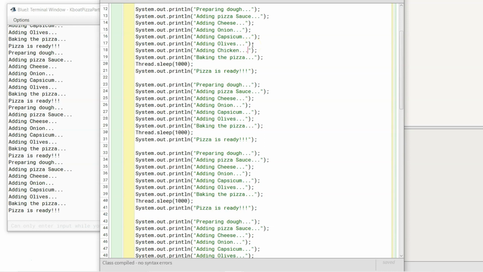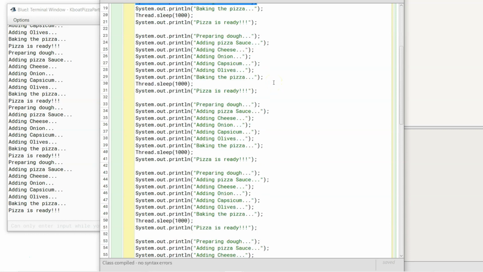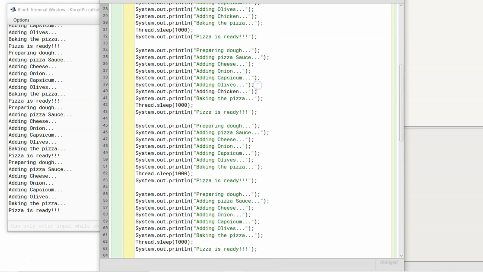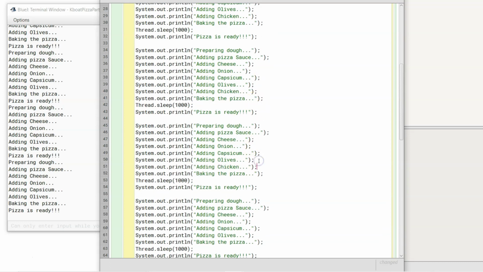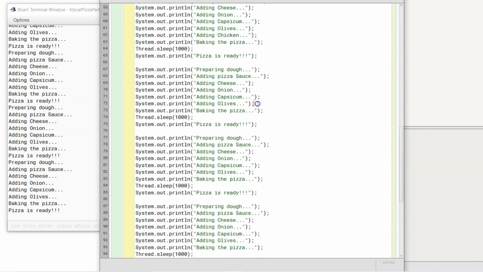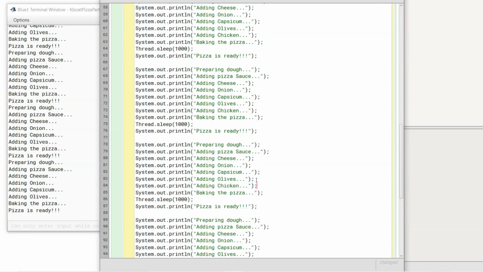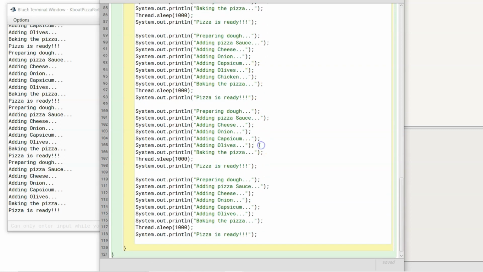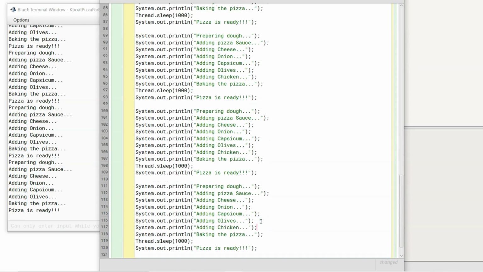Now I need to make this change at 9 more places. So I'll copy this line and add it to the other 9 pizzas as well. 1, 2, 3, 4, 5, 6, 7, 8, 9. That was too much work.